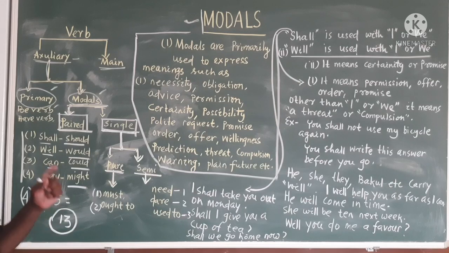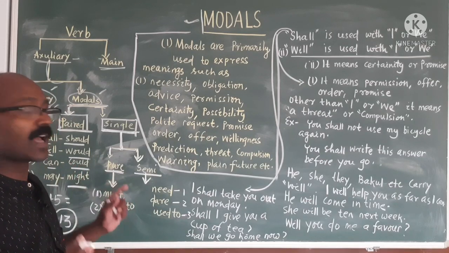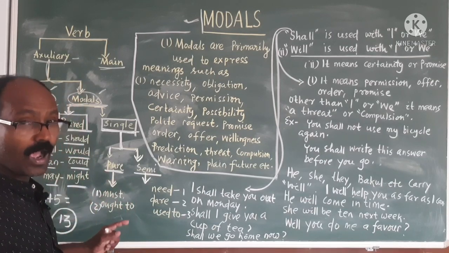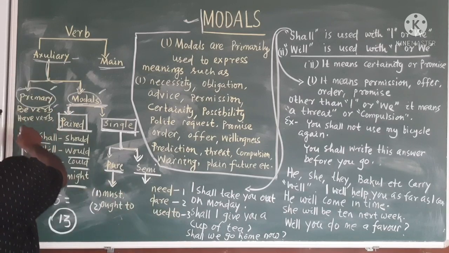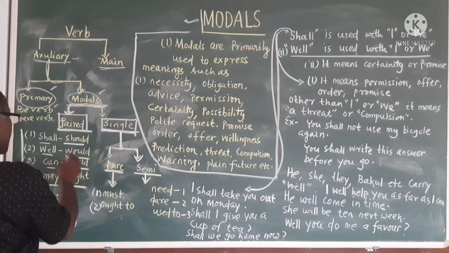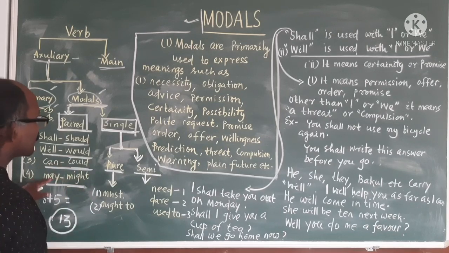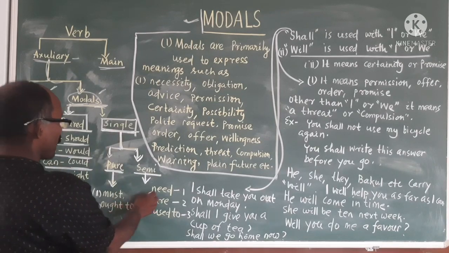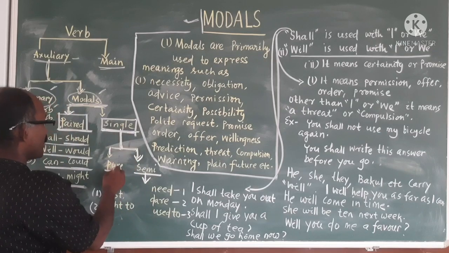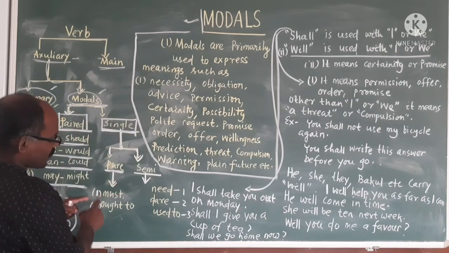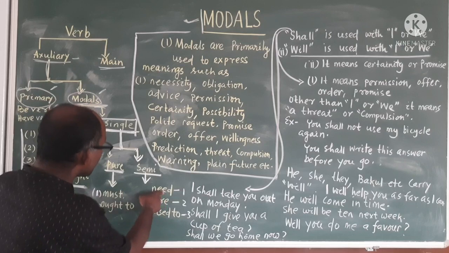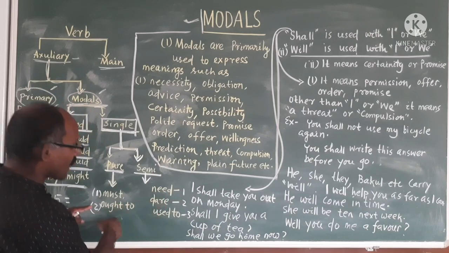How many modals are there? There are 13 modals. Out of 13, paired is 4 pairs, that means 8: shall, should, will, would, can, could, may, might. Then single, you will find 5. In single, pure is 2. Please remember, must and ought to. Don't ask, sir, why not need, why not dare pure?